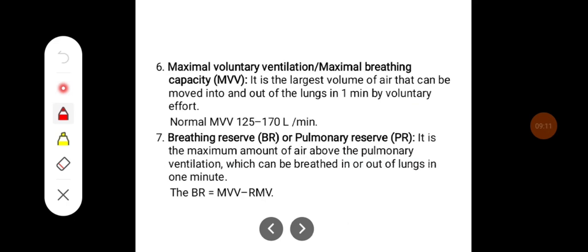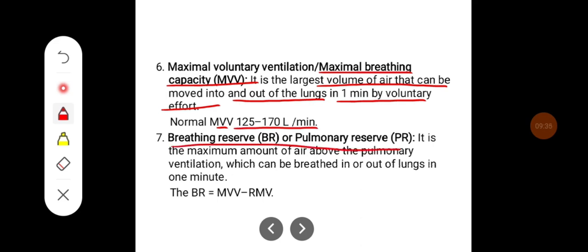Maximum voluntary ventilation or maximum breathing capacity, that is MVV, is the largest volume of air that can be moved into and out of the lungs in 1 minute by voluntary effort. So normal MVV is 125 to 170 liters per minute.